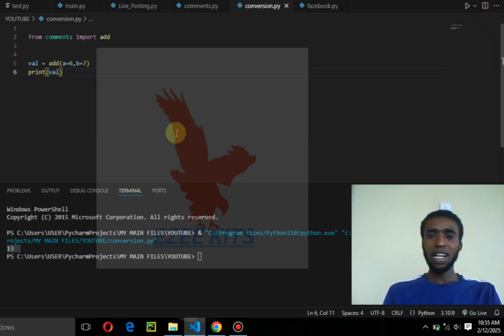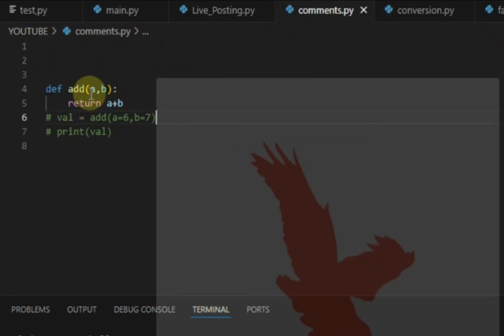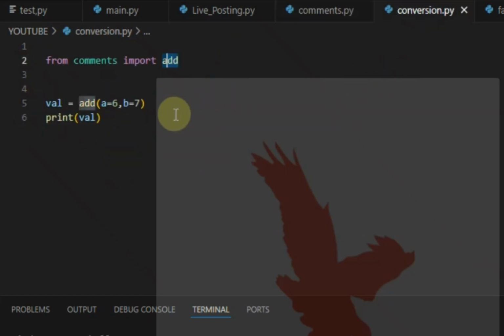How do we make use of libraries in Python? Before you can import a library, you must have the library installed on your computer before you can make use of it. I've talked about how you can import and make use of libraries and frameworks. It's basically simple, like when we did the modules, here we did from comment import add. Let's look at this as our pre-written library, and then we'll import it here. Since it's stored inside this file called comment,